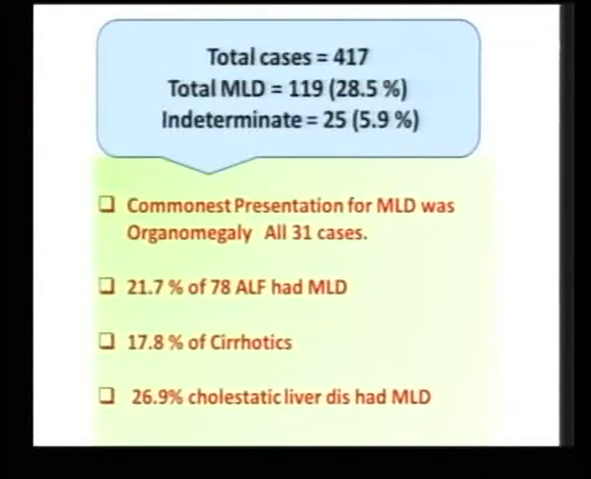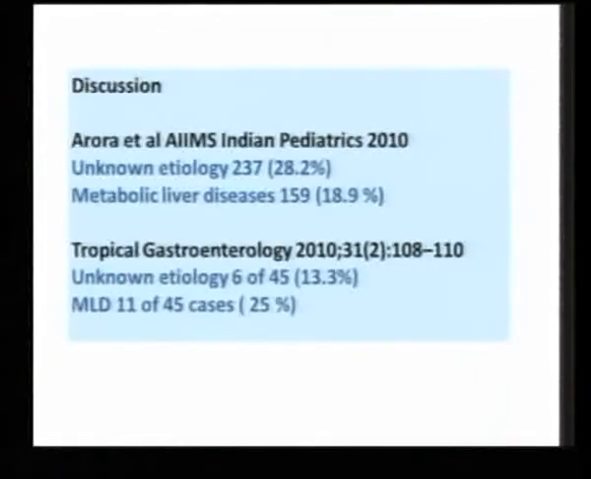And the indeterminate or the cryptogenic cases have gone down to 5.9%. This is the most important advantage, I think, that we have if we look at the MLDs very carefully, because we'll find more and more MLDs and fewer cryptogenic cases. So the commonest presentation of MLD in our series has been organomegaly, and 20 to 25% of various presentations may have MLD.